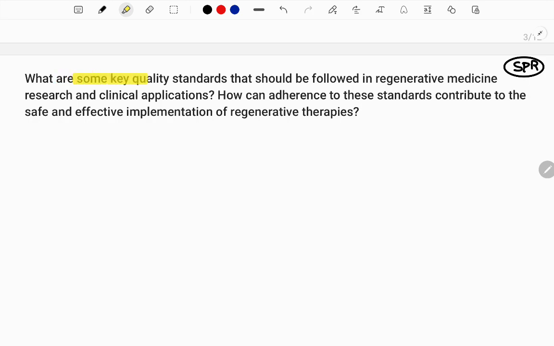What are some key quality standards that should be followed in regenerative medicine, research and clinical applications? How can adherence to the standards contribute to the safe and effective implementation of regenerative therapies? So, this is a generalized question. For this, you need to know what regenerative medicine is, and you also need to give an introduction that deals with so-called regenerative medicine.